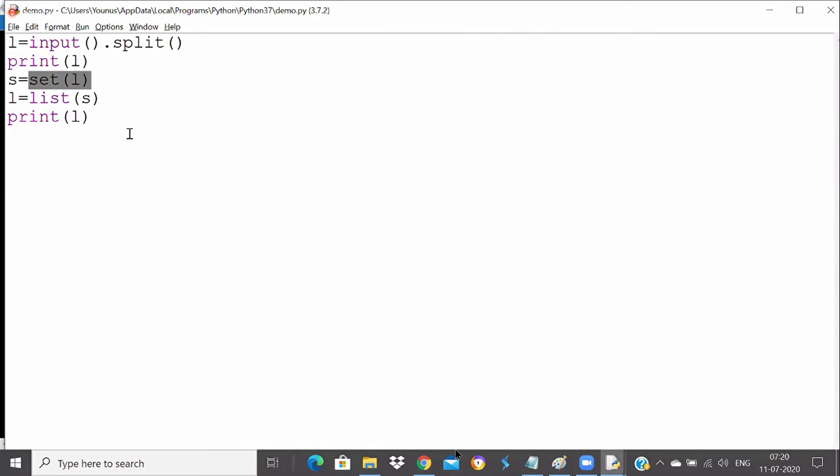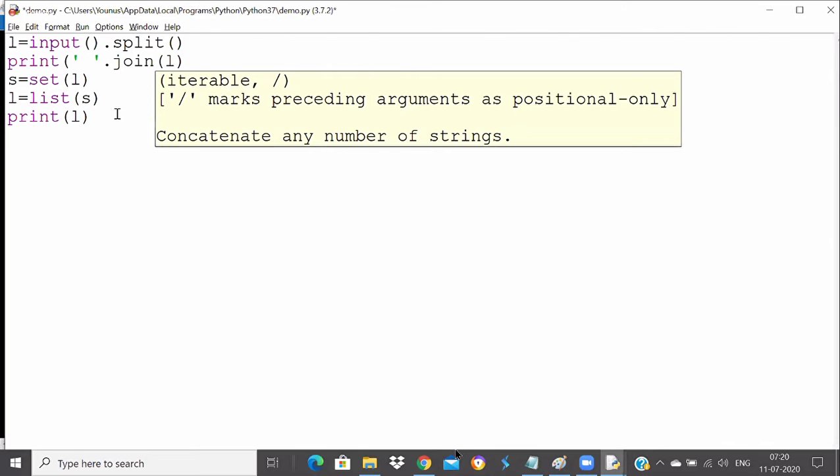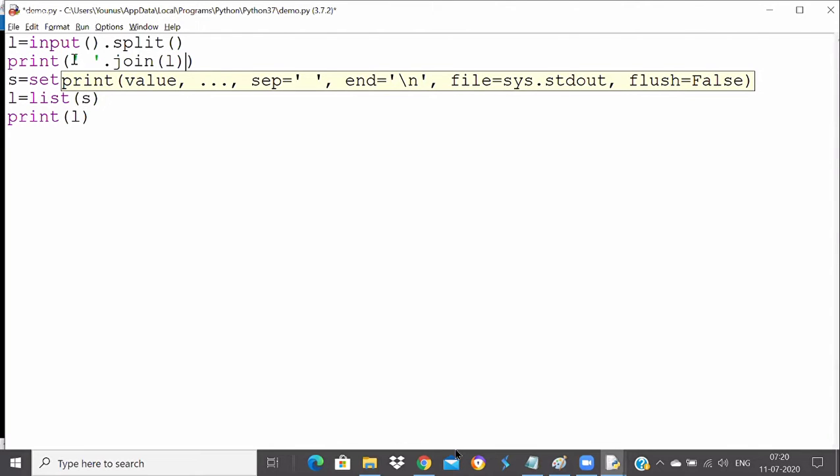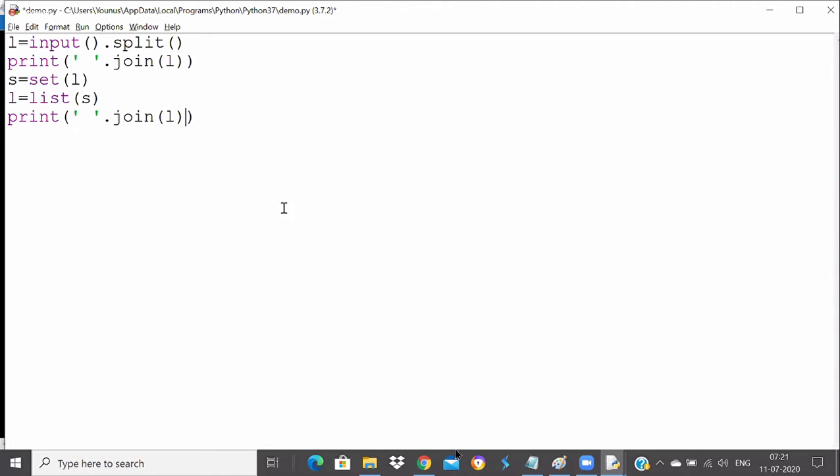But if you don't want to print it as a list, you want to print it as a string, then you can always use the join method. You can say, join this with a space. That's why I told you these methods are so useful, guys. Sometimes the list-style output looks odd, so you can do something like this.